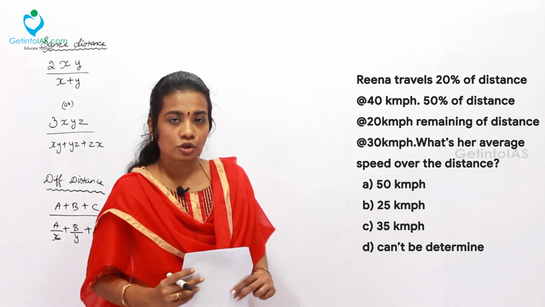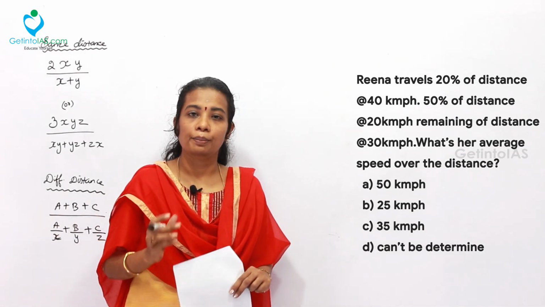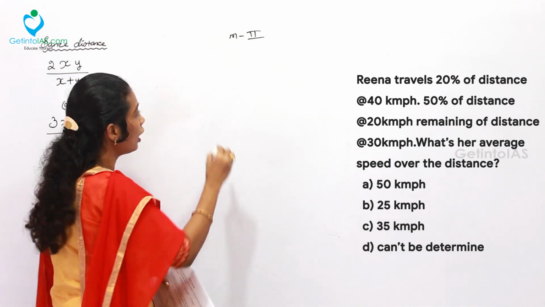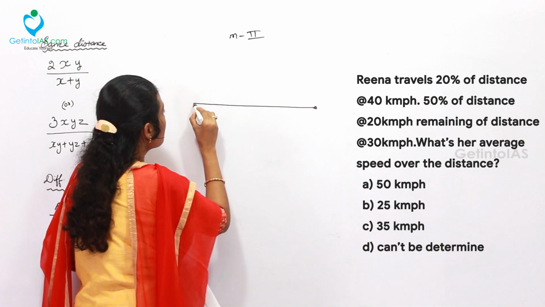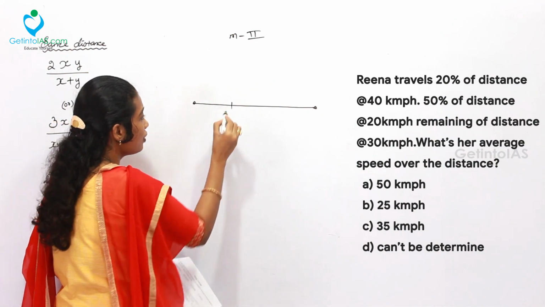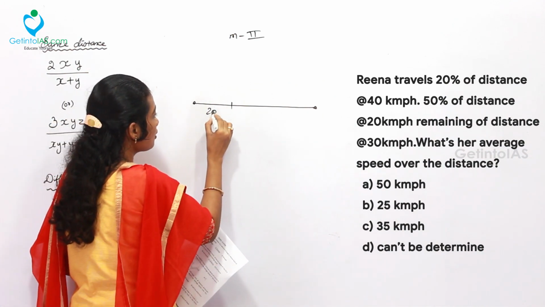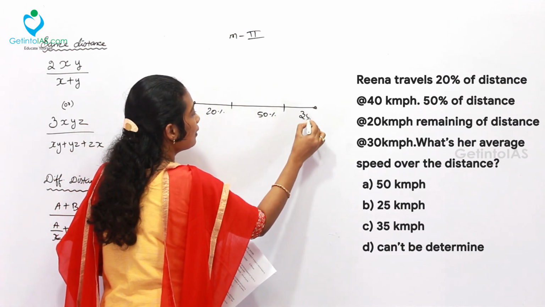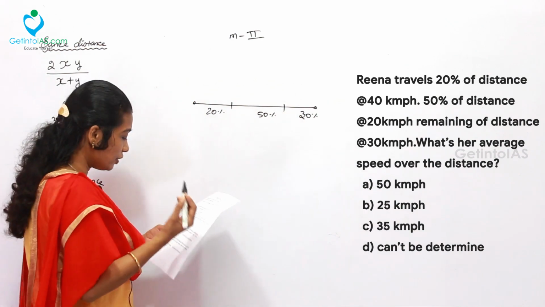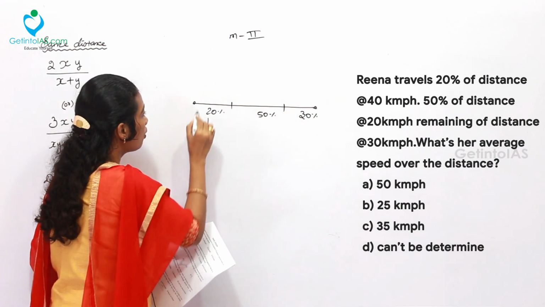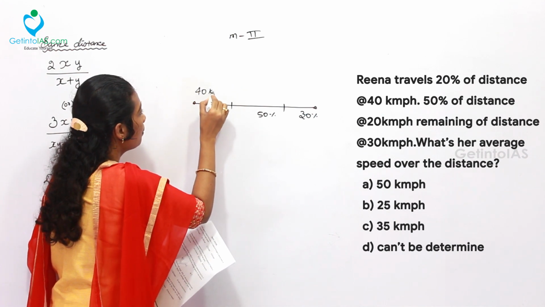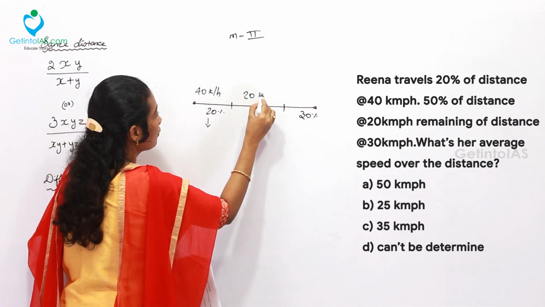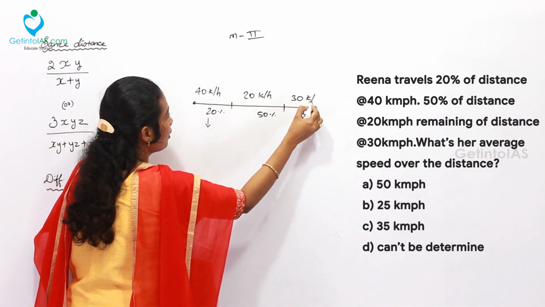journey. Now let's solve the same sum under method 2, that is the LCM based method. Under method 2, first of all you will have to take the base, that is Reena's travelling distance. First she travels for 20%, next she travels for 50% of the distance, and finally the rest, that is 30%, is covered with different speeds. The first speed is 40 km per hour, the next one is 20, afterwards 30. 20 km per hour, 30 km per hour.